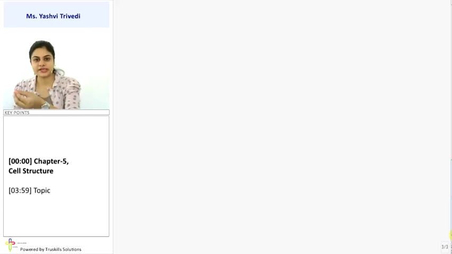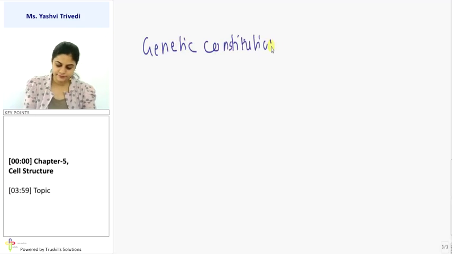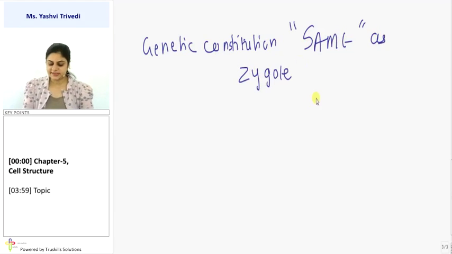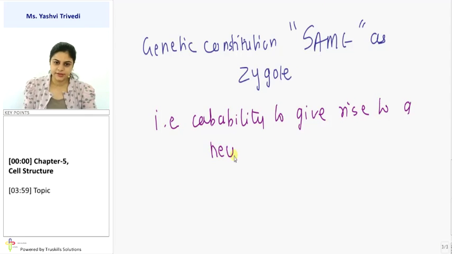The 10 raised to 4th cell originated from its parent cell, and when you follow the backward chain, at the end of that chain there will be the zygote. So whatever number of cells are in a multicellular organism, each and every cell has a genetic constitution the same as the zygote, and that is why we can also say that they have the capability to give rise to a new individual.